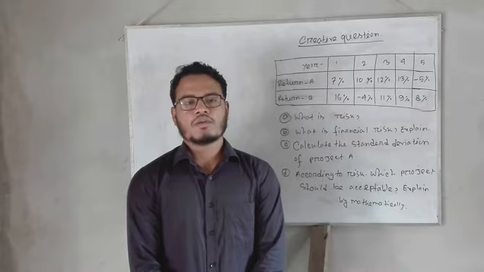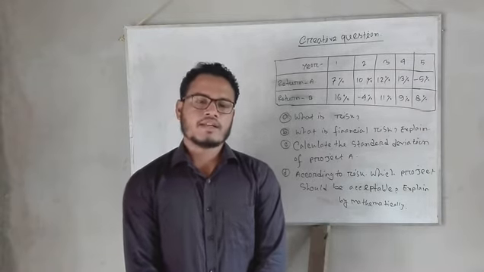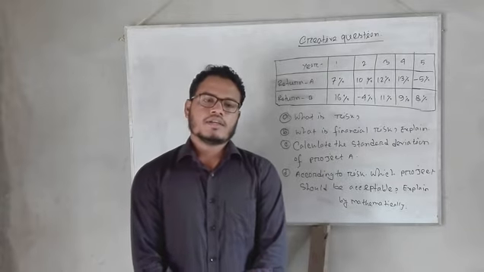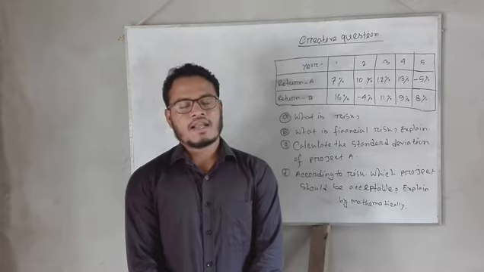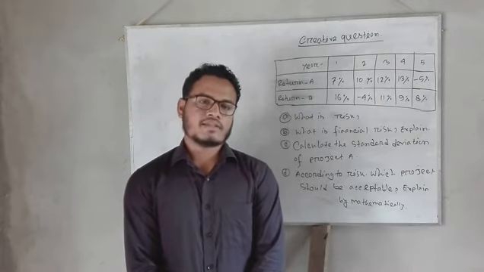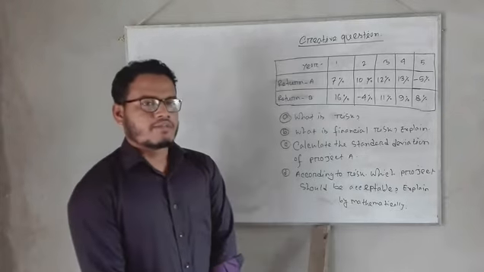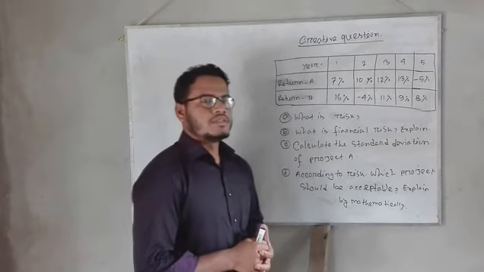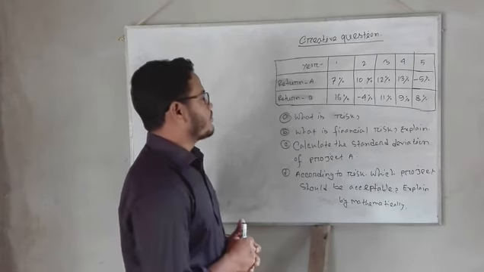Today I am going to solve a creative question. The chapter name is Risks and Uncertainty. This is the most important chapter for class 9 and especially class 10 students. Also, I have written a creative question on my board. Please, everybody, pay attention to the creative question.